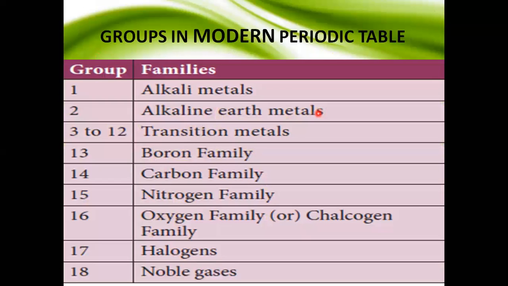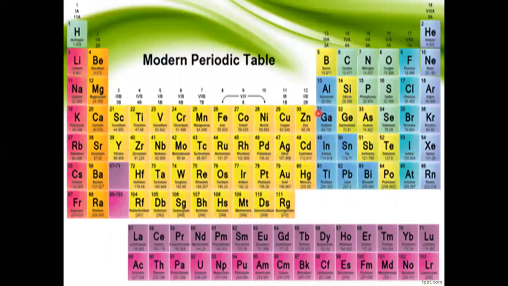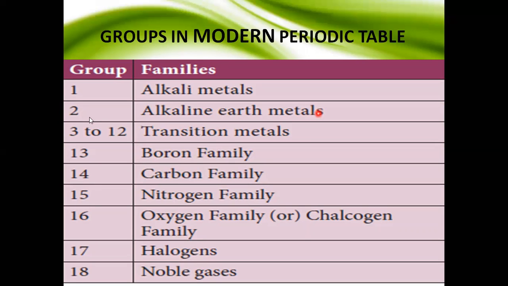So group 1 name is alkali metals, that is hydrogen to francium. The next one is group 2, alkaline earth metals.